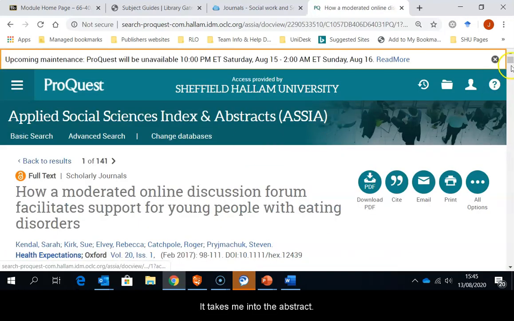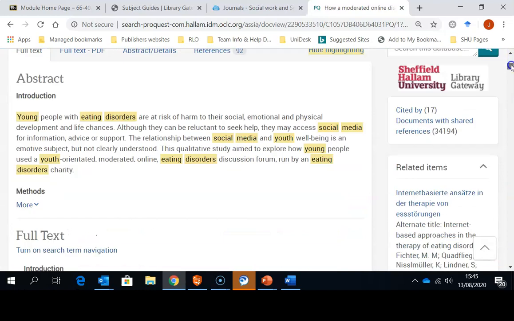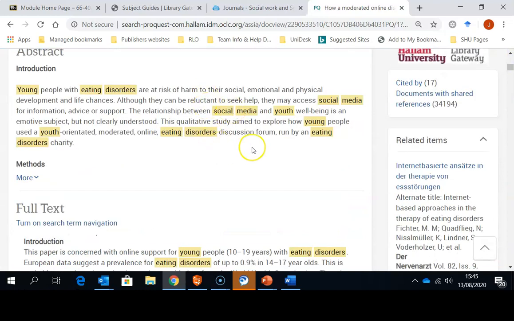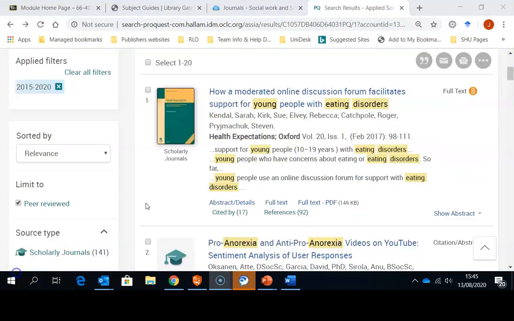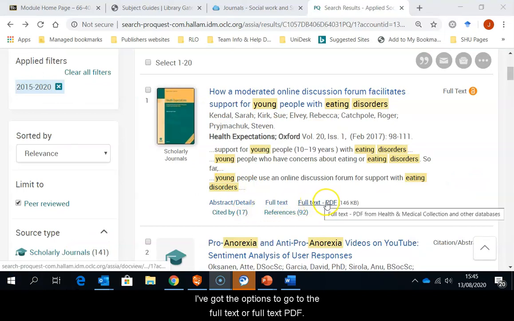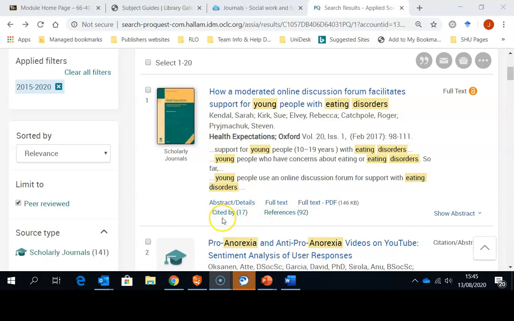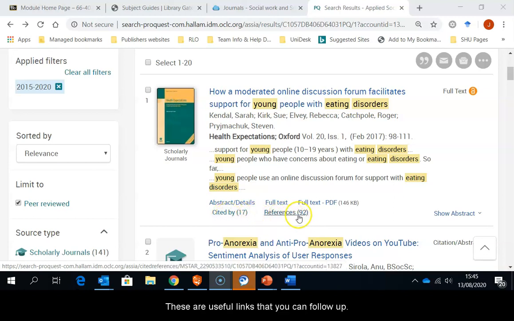It takes me into the abstract or the summary of the article. I've got the options to go to the full text or full text PDF. Notice here also cited by and references. These are useful links that you can follow up.